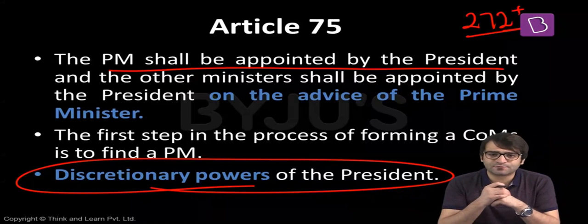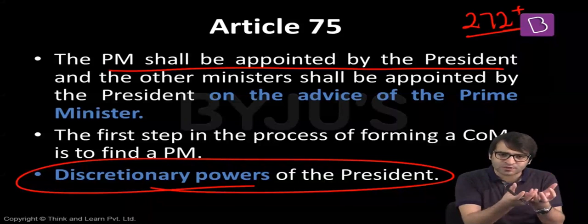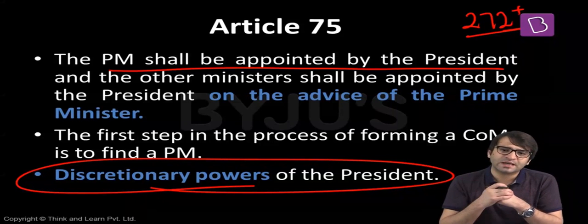10 years later in 2014, riding on the Modi wave, the BJP bagged 282 seats on its own. That means there was no need of a coalition government. And who was the leader chosen by these 282 MPs to be appointed as the Prime Minister? Narendra Modi. And Narendra Modi's name was recommended to the President Pranab Mukherjee, and Mr. Modi was sworn in as the Prime Minister of India.